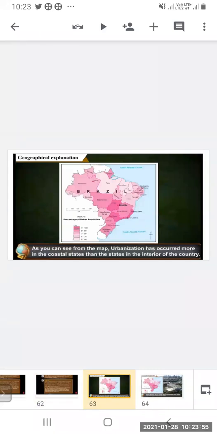Now, what is the geographical explanation for this? As you can see from the map, urbanization has occurred more in the coastal states than in the states in the interior of the country. Along the coast, urbanization is more as compared to the interior states of the country.